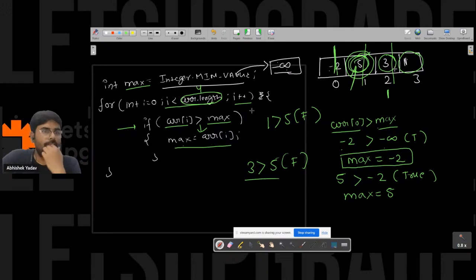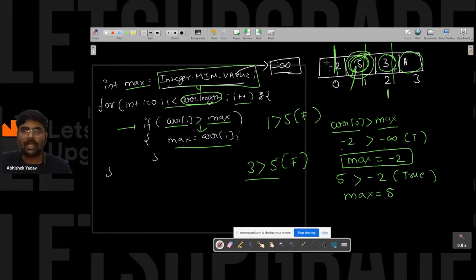What is that Integer dot MIN_VALUE? Basically I have to find the maximum value. So in order to find the maximum value, I am initializing with the minimum value possible. At each step I am comparing whether this value is maximum or not. If I take 0, then there may be some element in the array that is less than 0.